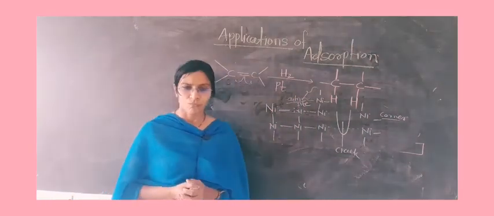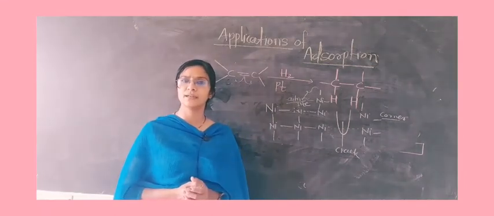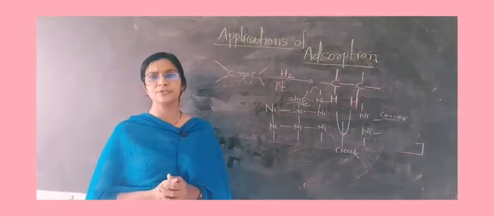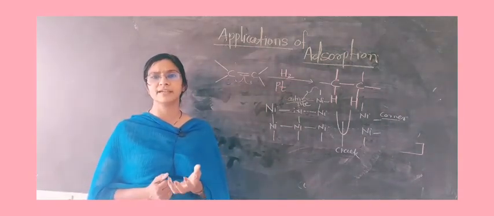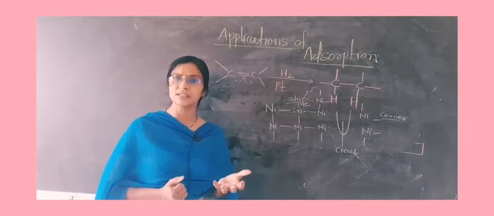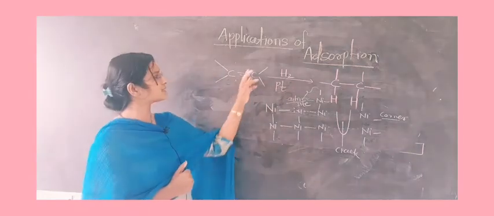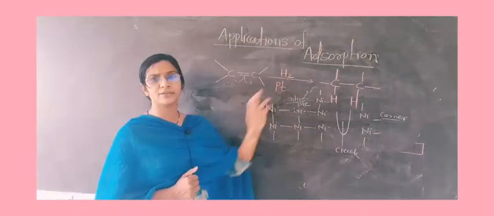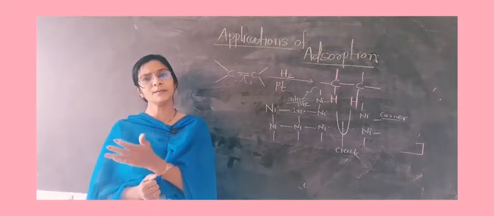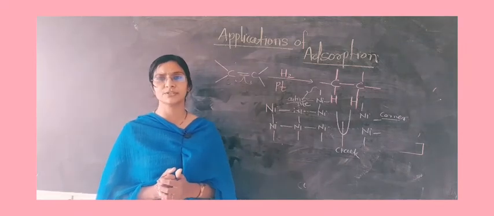So friends, in the catalysis process generally platinum, palladium, nickel and some other metals are used in finely divided form, and that powder is used as a catalyst, which provides the surface for both reactants like alkene and hydrogen. And after following the 4 steps, the product is removed, and that process is known as desorption.